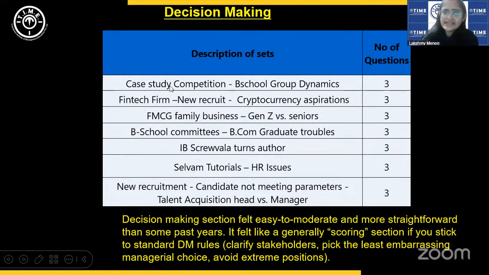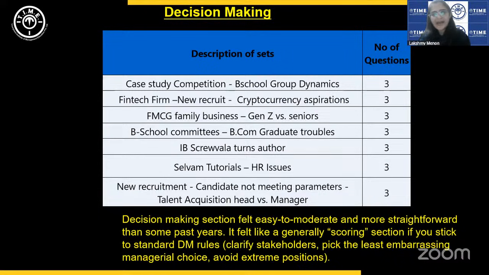A quick look at the sets here. Again, I have not really put a difficulty level because almost every single set had a mix of easy and difficult questions. Okay. So the first one here was about some B school group dynamics where there are these case study competitions, and a student who is a fresher wants to join a group where there are people with work ex, but then what happens, the politics, etc. There were 7 sets with 3 questions each. So that one, I think the questions were fairly doable. Probably there was one tricky question, and almost every set there was one tricky question and the others were doable.